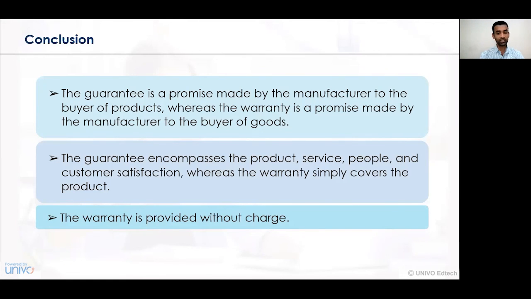encompasses the product, services, people, and customer satisfaction, whereas the warranty simply covers the product and not any other services. So if there is any default with respect to a certain product, then only the warranty contract gives you a right for repair, whereas a guarantee contract deals with all the services, all the products, the people, and the customers. The warranty is always provided without a charge. So there is no additional charge in terms of a warranty contract. Now let's summarize what we have learned in this session.